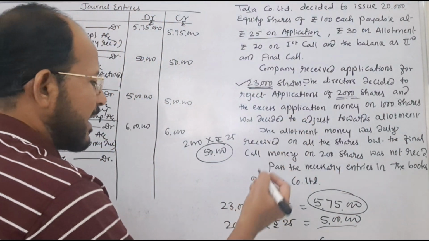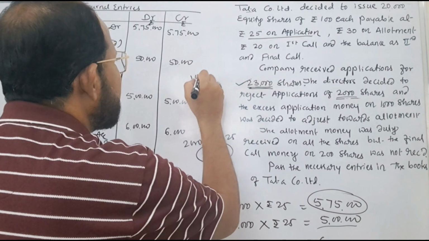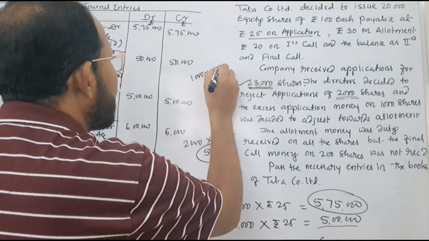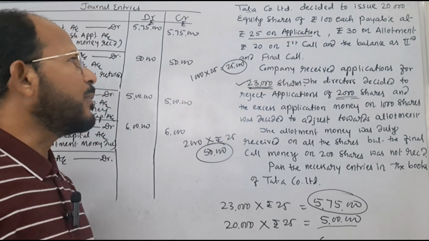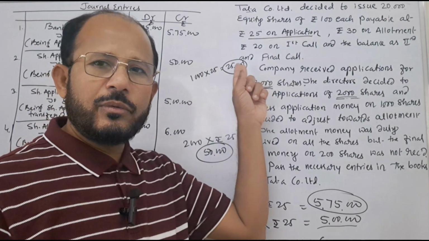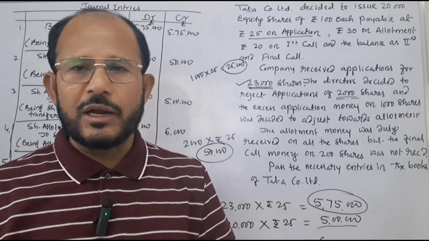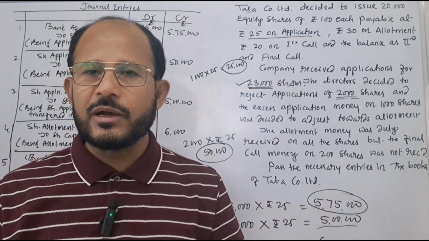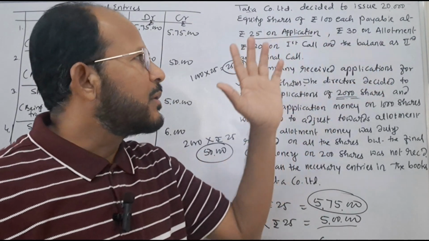On 1000 shares, excess application money comes to how much? On 1000 shares into 25, it comes to rupees 25,000. Here rupees 25,000 is the amount which the company is not going to collect from the shareholders. Why? Because already 25,000 is there with the company. That is why the remaining amount will be collected from the shareholders.